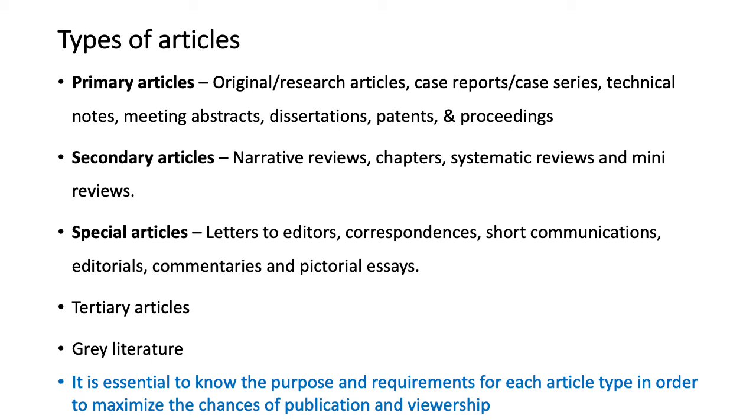The secondary articles are those articles that are originally taking the information from primary articles. So they are mostly like the reviews, which could be narrative reviews or systematic reviews or mini reviews, and also chapters. All of them will have their source from the primary article. So that is why they are called secondary articles.